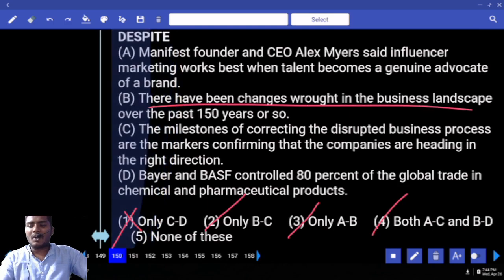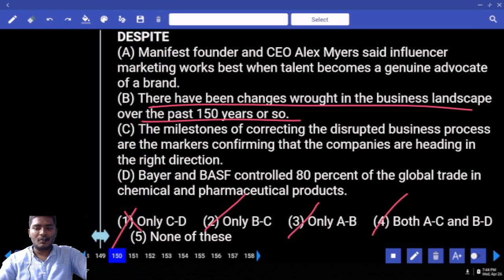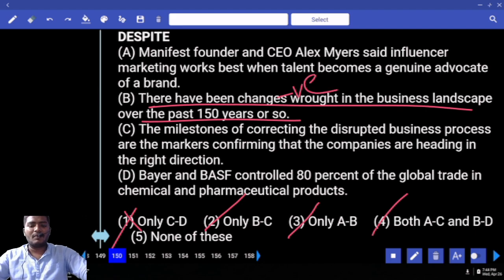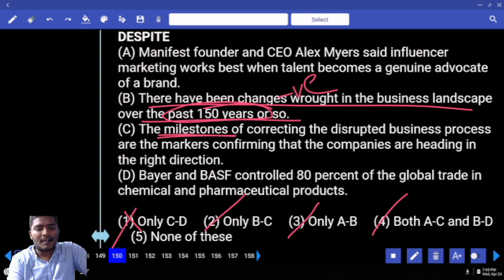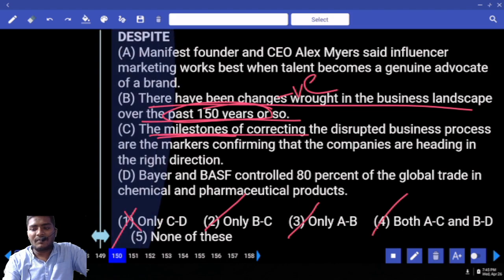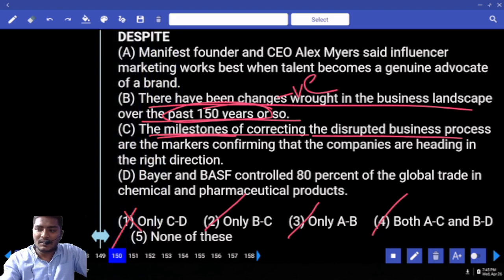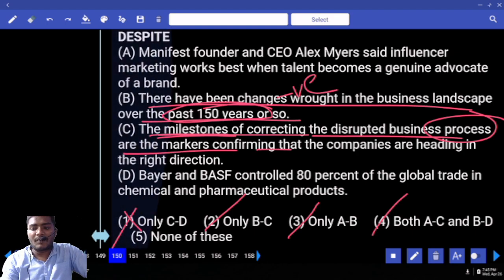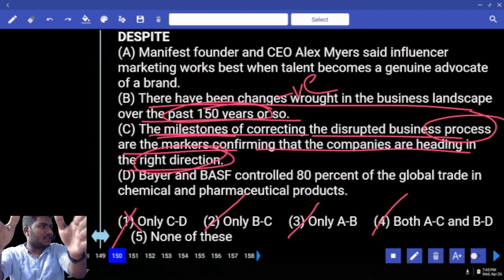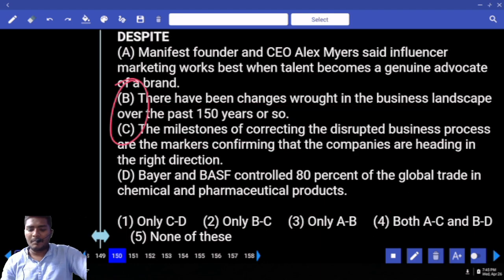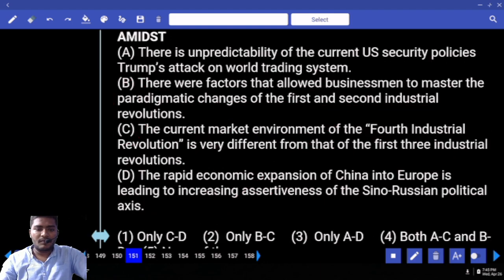There have been changes wrought in the business landscape for 150 years or so. This is already negative. Now what is a positive word which you can use here? Speaking about what here? 150 years or so. Speaking about a process. Where is that process mentioned? Can you tell me? That is speaking with the milestones. The milestones of correcting the disrupted business process, that is what I told about, are the markets confirming that companies are heading in the right direction. That means though there is a change for the last 150 years, the companies are heading in the right direction. This is the point. So pair must be used between BC. Answer comes with 2. Move to 151.